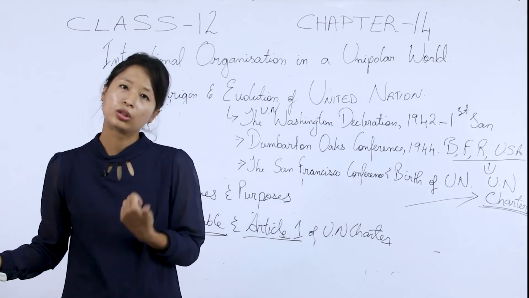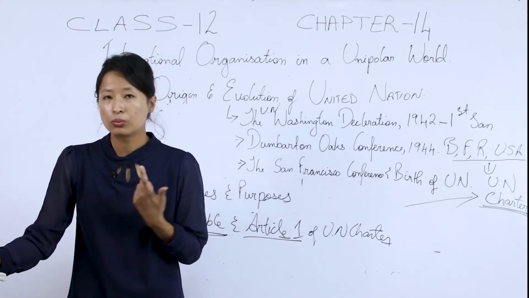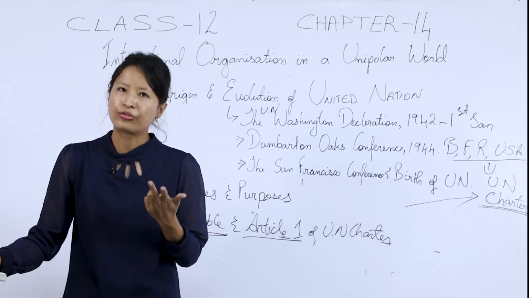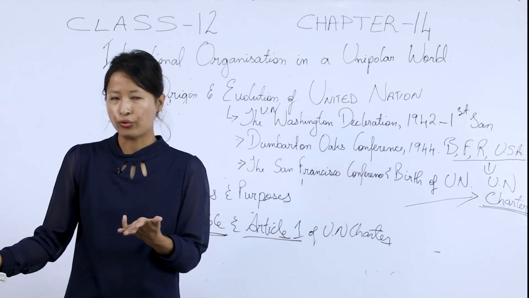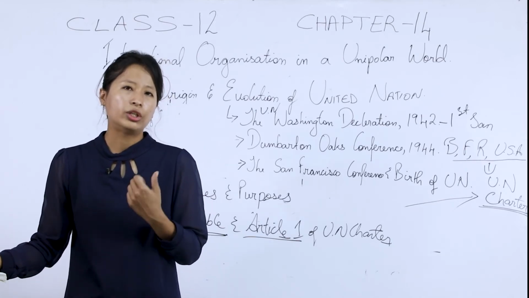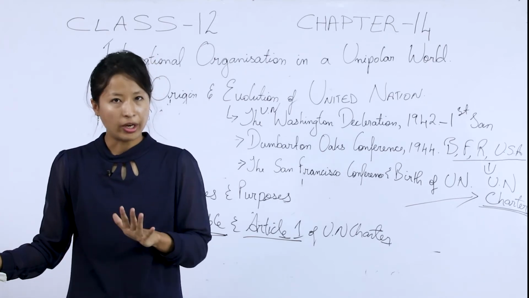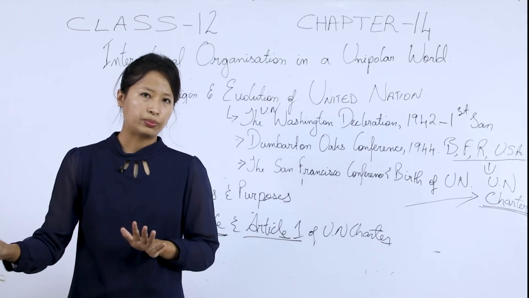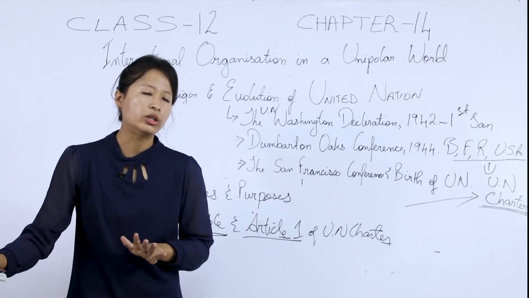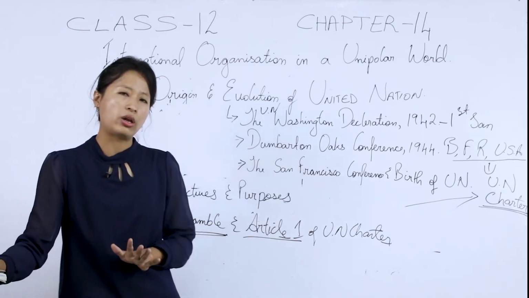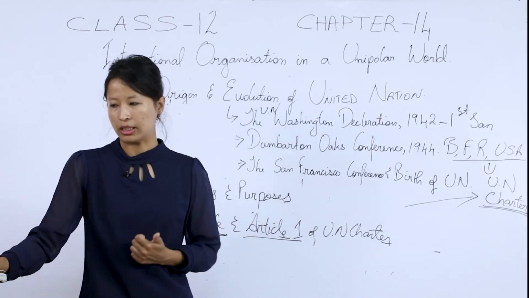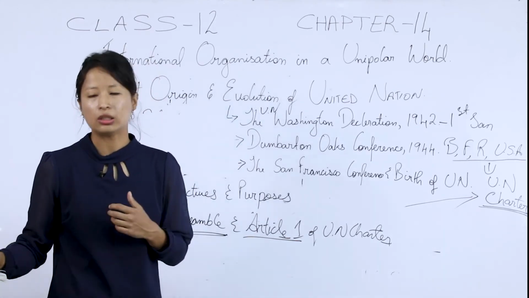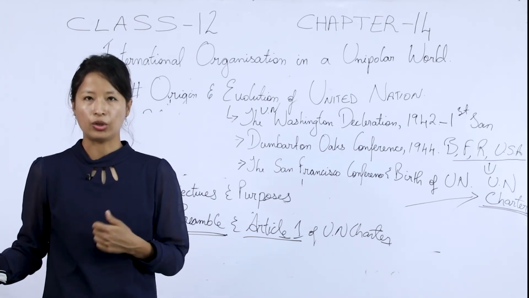The first is to save the upcoming generation from the scourge of war. Point number 2, we have to maintain international peace and security. 3, to have friendly relations with other nations. 4, to cooperate with each other in solving economic, social and cultural issues. 5, respecting international law and international treaties. And 6, respect for human rights and the dignity of the individual. So these are the 6 aims and objectives of the United Nations. Now, the headquarters of the United Nations is in New York City, in the USA.